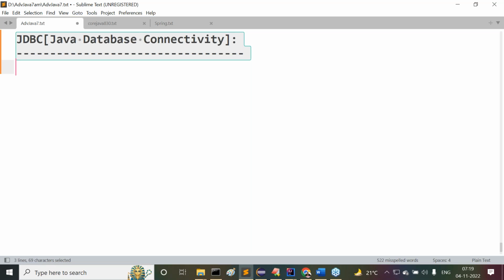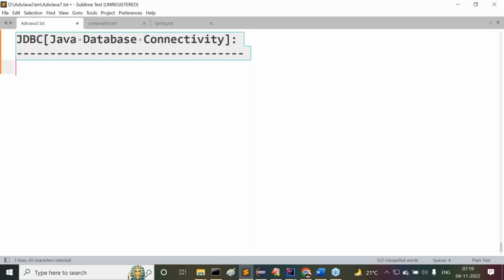Just simple. Here my intention is what? I don't want to discuss too much information on this JDBC immediately. Just I'm giving what is the purpose of JDBC. Up to now in core Java, you might have seen preparing a program and saving that program in our computer, opening the command prompt, compiling the program, executing the program, and getting some outputs on command prompt. That's it. Up to that only we have seen.